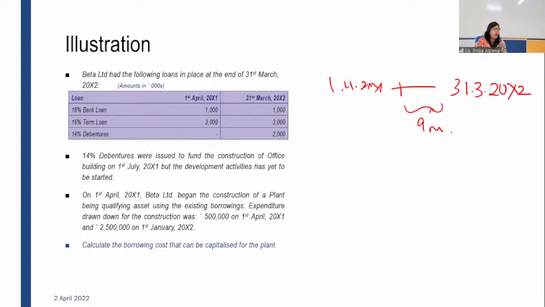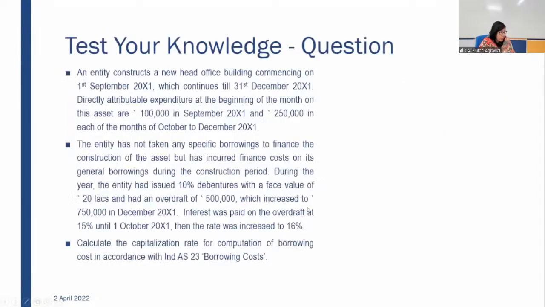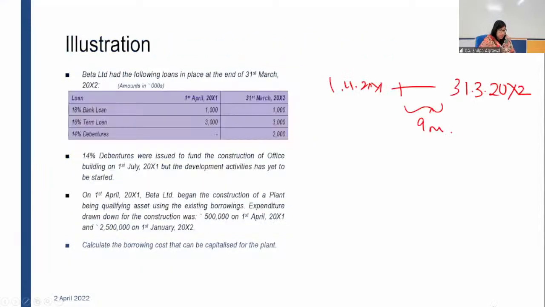So students, how many qualifying assets are there in this question? Okay, 16.5 is the correct capitalization rate. Sorry. 2 qualifying. Yes, Vidula, you are right. There are 2 qualifying assets. One is construction of the office building, and second is construction of a plant.